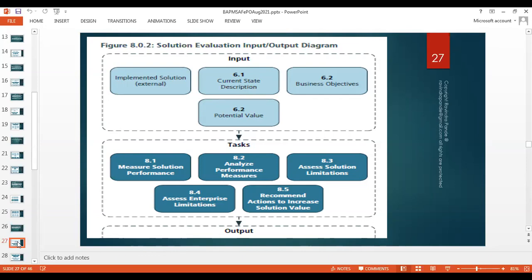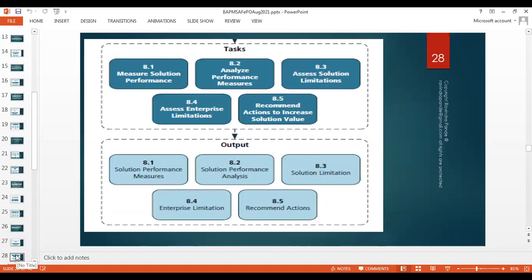So for that, what I do, I need to have more fueling stations, more charging stations. And once I enhance to that level where everybody can get charged at the time they require, I have addressed that. I have recommended those actions and I have addressed that action. I have also increased the solution value. So now everybody can buy an electric car and work on it, right?